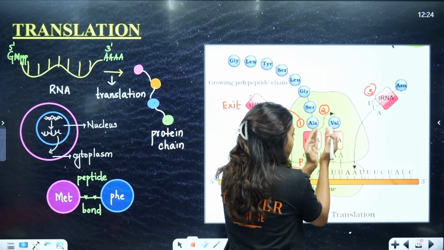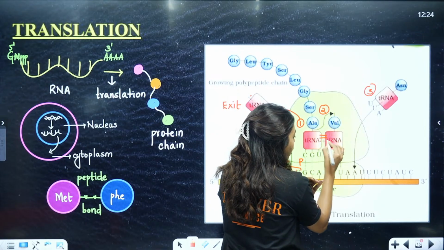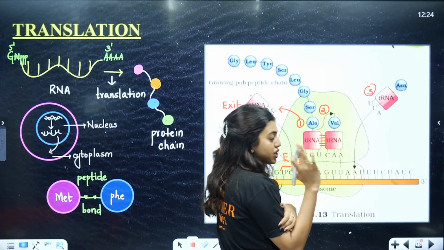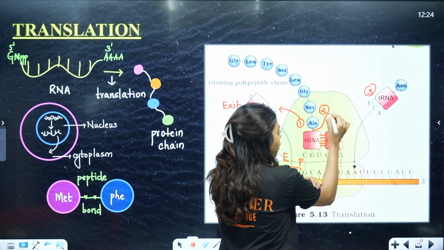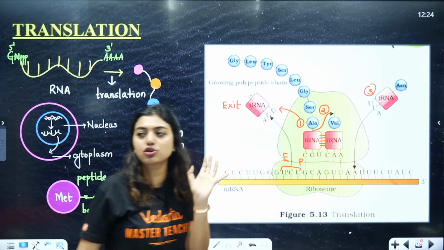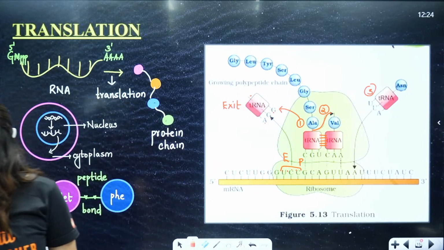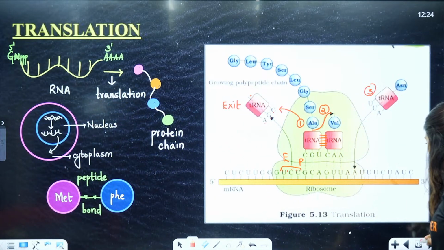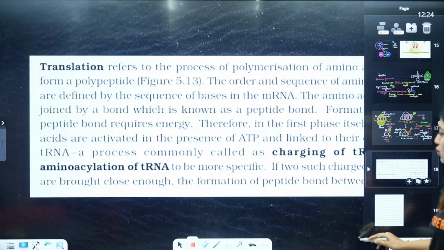So remember that when these two tRNAs are together, they have already formed the peptide bond. That is why this exchange is happening. Otherwise this exchange won't happen. Now this movement is happening because the peptide bond formation has already happened. Clear to all of you? Yes or no? This is what is happening. This is the diagram, okay? So I hope the diagram is clear. Now we'll just go through NCERT.